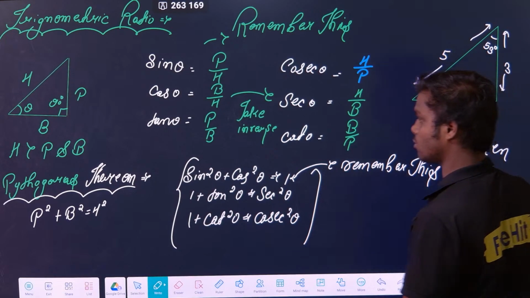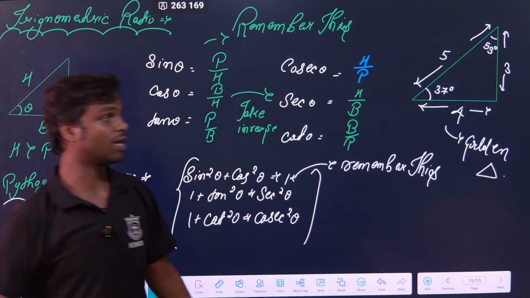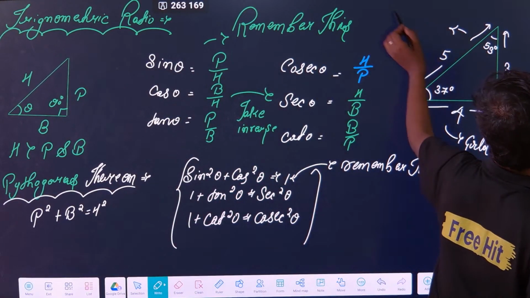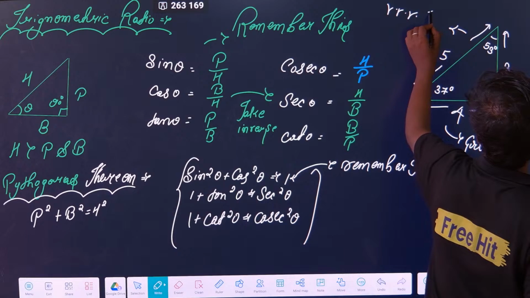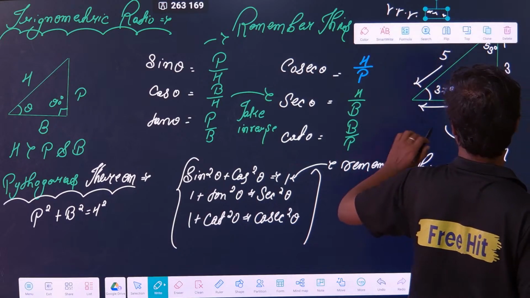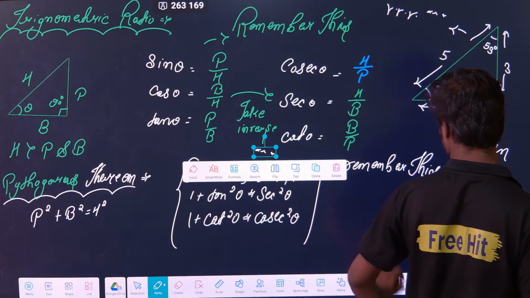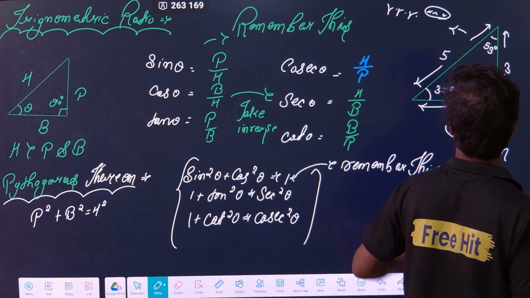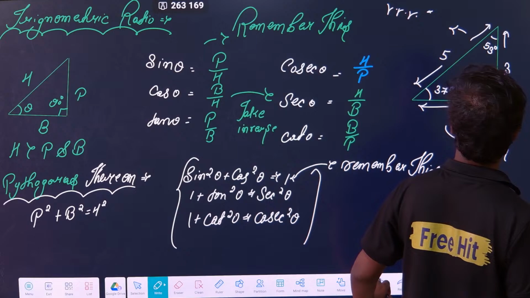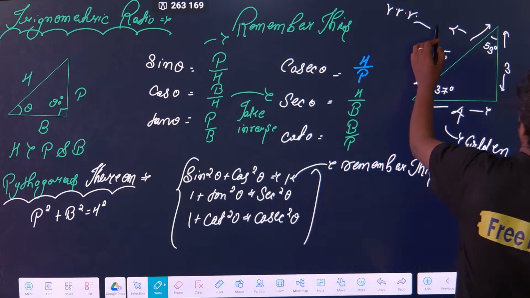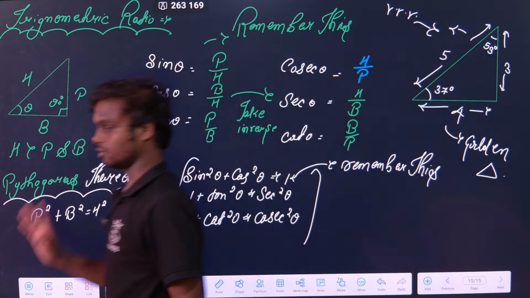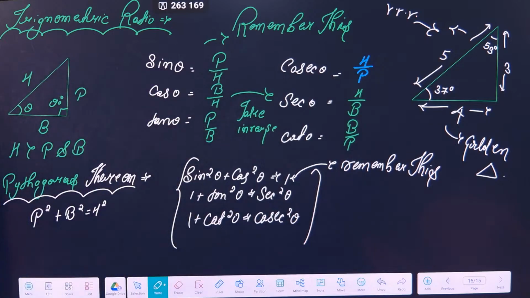So this is a golden triangle for physics, and a very, very important triangle. Just take a screenshot of this. Taken? Okay.